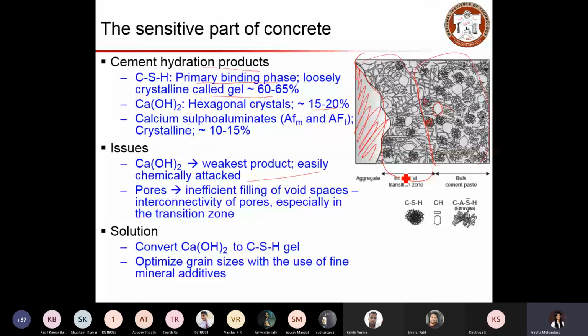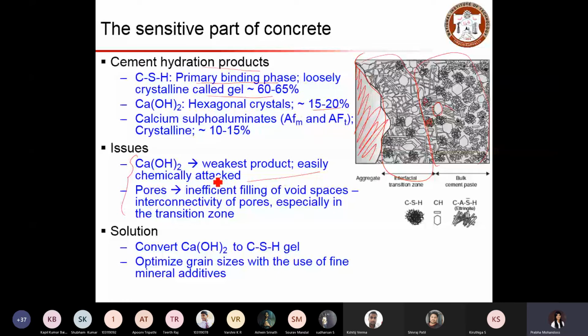So we have to see how this weakest part can become stronger. How can we utilize this to attain the best performance of concrete? We know these are the weakest zones, and we are trying to convert them. Like we know that calcium hydroxide reacts so quickly, and it is sensitive and gets attacked by chemicals. So the main objective is that we have to reduce the availability of calcium hydroxide so that it will not get attacked by chemicals.